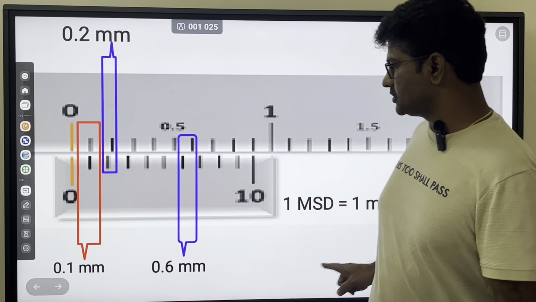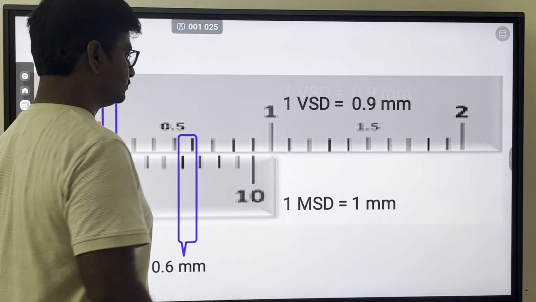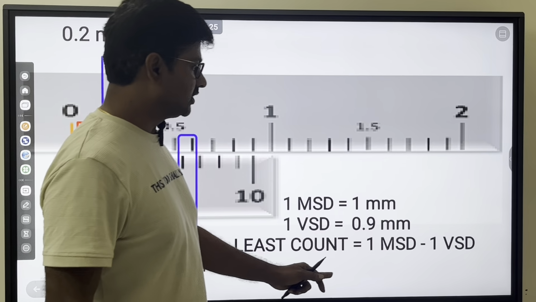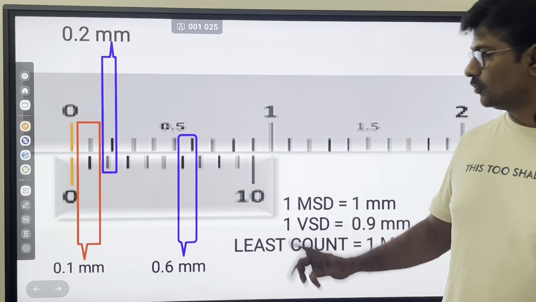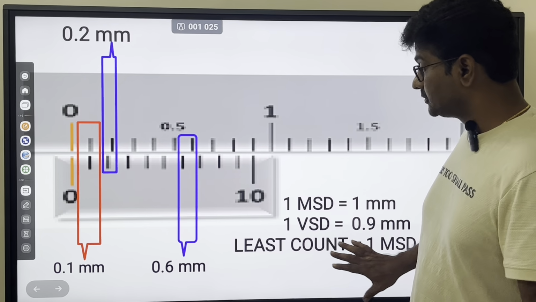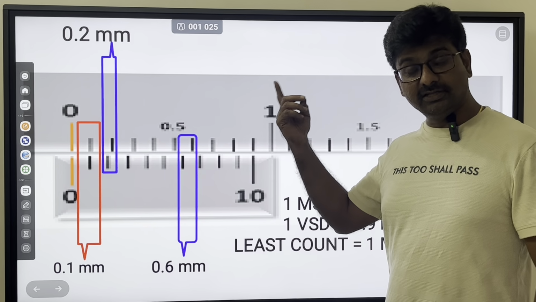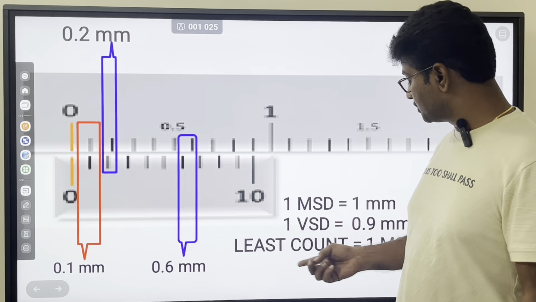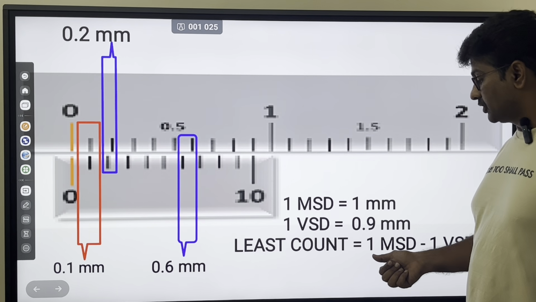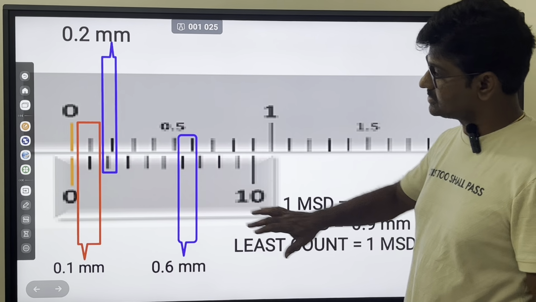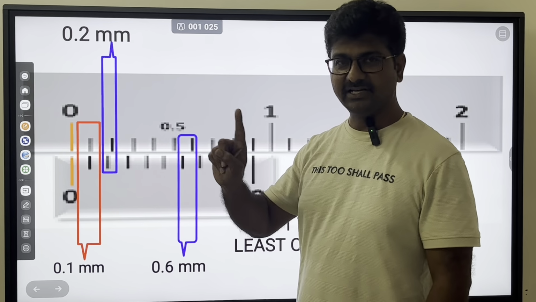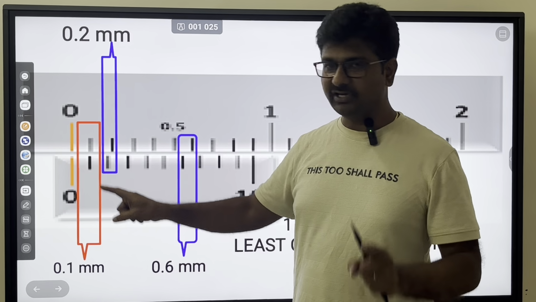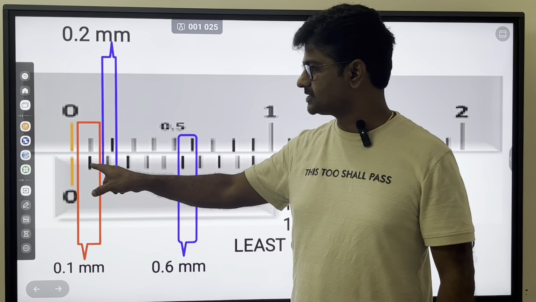So one main scale division is equal to 1 mm, one vernier scale division is equal to 0.9 mm, and least count is equal to 1 MSD minus 1 VSD. This is the logic here. In the scale we saw earlier, the least that can be measured is only 1 mm. Here you can measure 0.1 mm because of 1 MSD minus 1 VSD. 1 MSD is 1 main scale division, which is 1 mm, and 1 VSD is 1 vernier scale division, which is 0.9 mm.